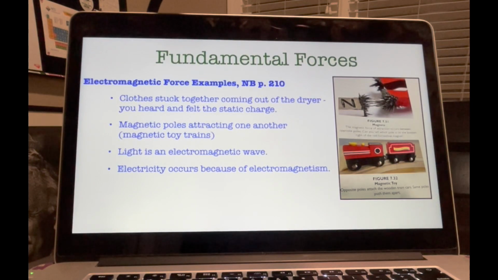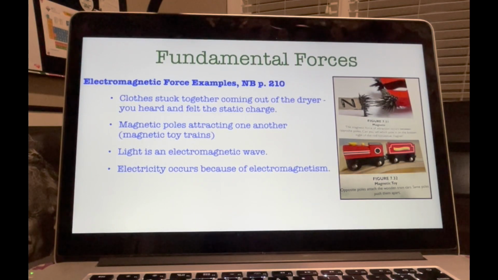Electromagnetic force shows itself in many ways in your day-to-day life. This force is responsible for holding atoms together because of the electromagnetic attraction between protons and electrons. Light is an electromagnetic wave. The electricity powering the appliances in your house occurs because of electromagnetism, and these examples just scratch the surface. The electromagnetic force is a fairly strong force. There is only one fundamental force stronger than this, and you will learn much more about the electromagnetic force in the next module.